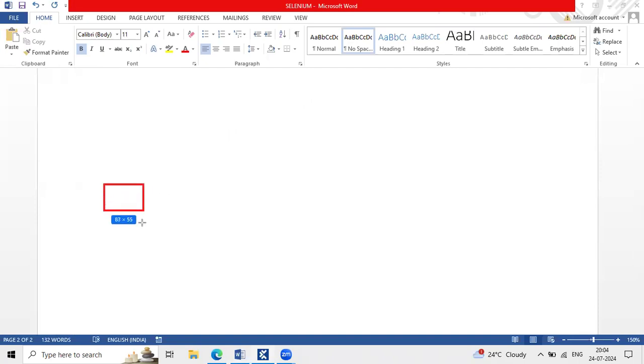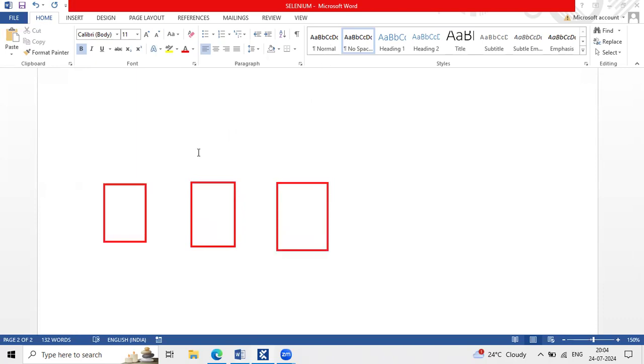Let us assume, team, in my team 3 members are working. Here person 1 is working, here person 2 is working, and here person 3 is working. Let us assume these 3 people are in different locations. Person 1 belongs to Hyderabad and has completed around 10 test cases. Person 2 belongs to Chennai and has also completed around 10 test cases. And person 3 is in Bangalore, and has also completed 10 test cases.